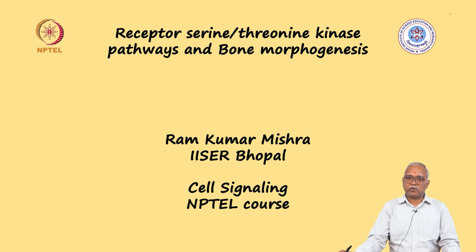One key feature we noticed was that the canonical pathway, or the activation of receptor serine threonine kinase, did not directly go through the MAP kinase pathway. We will see more details of receptor serine threonine kinase signaling in the animal world, taking specific examples related to TGF-beta signaling, bone morphogenetic protein signaling, activin signaling, and another class of receptors which respond to anti-Mullerian hormone.